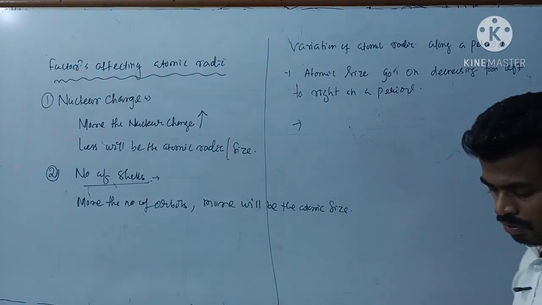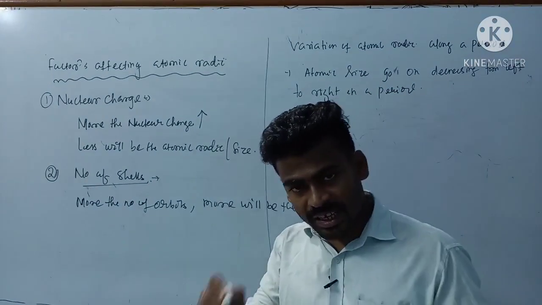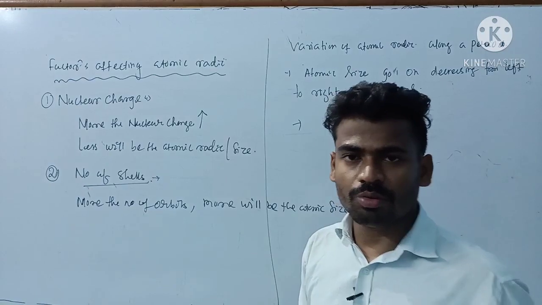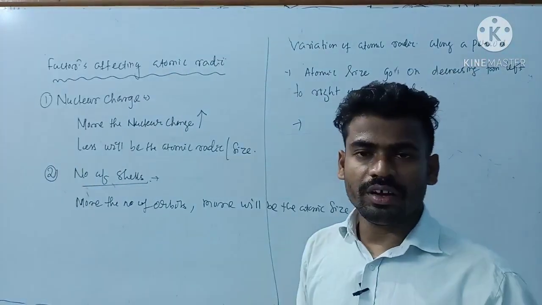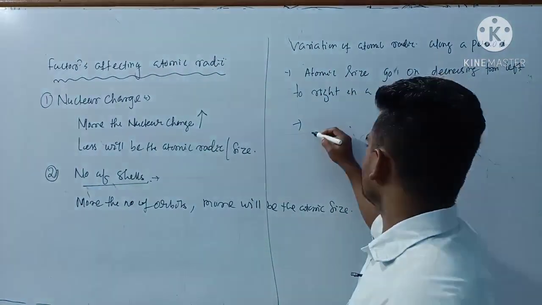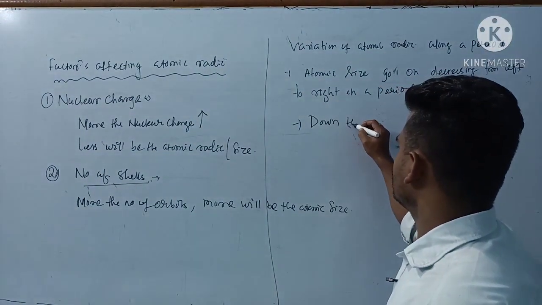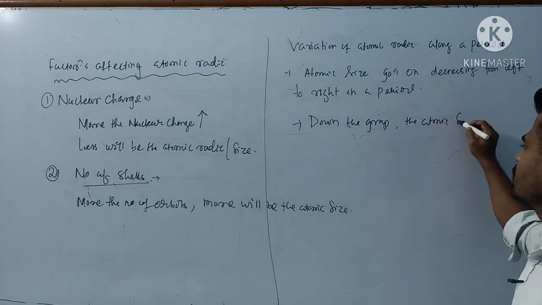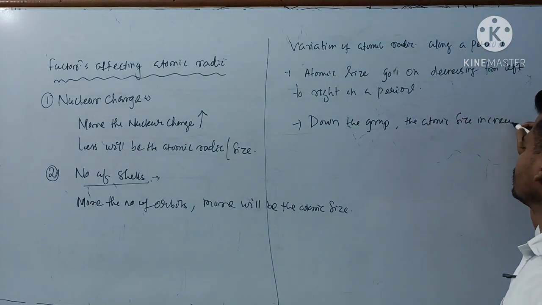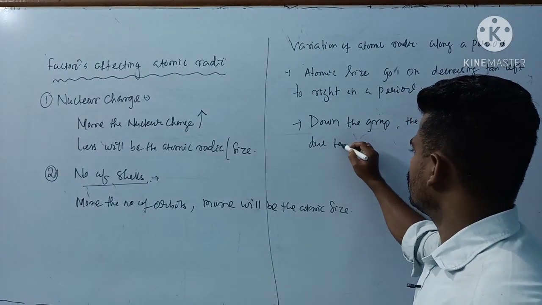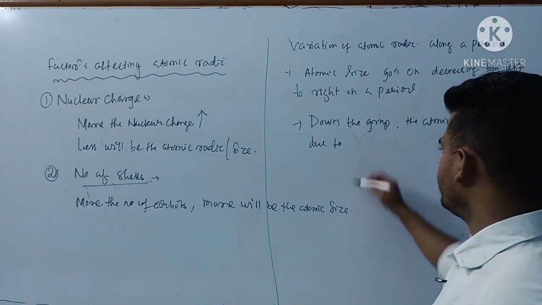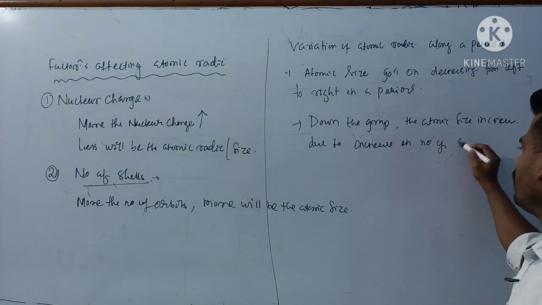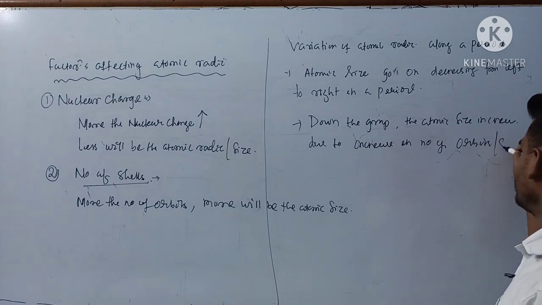Next, what about a group? You know, from top to bottom the number of shells increases. So due to the increase in number of shells, the distance of the valence shell from the nucleus also increases. Consequently, the atomic size also increases. Okay, so down the group, the atomic size increases due to the increase in number of orbits, or you can say shells.